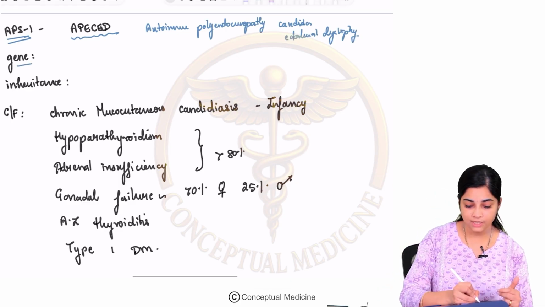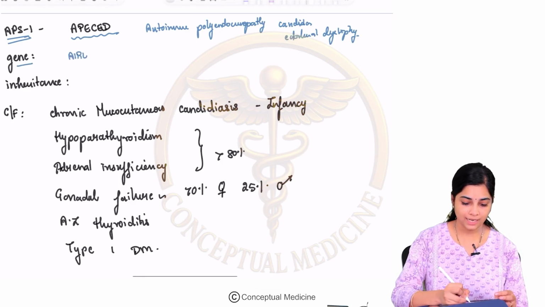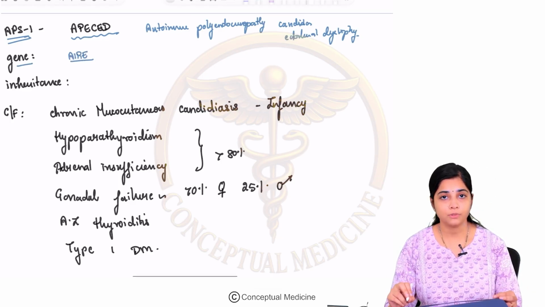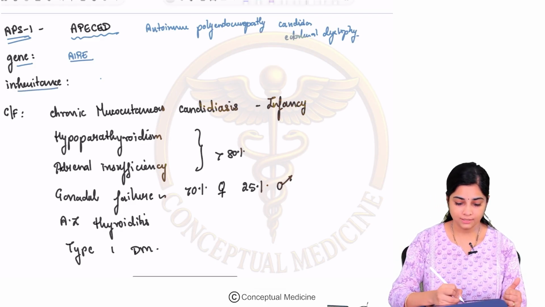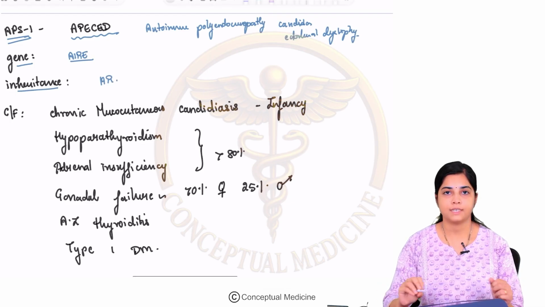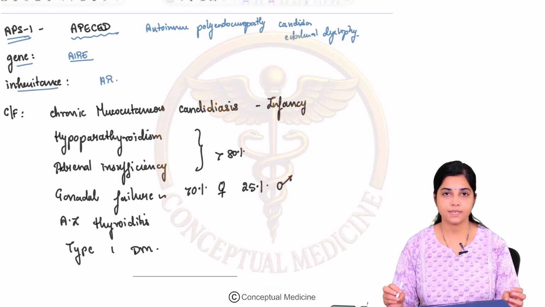So, what is the gene involved in APS1? Here you have mutation of the AIRE gene. The inheritance is in an autosomal recessive pattern.